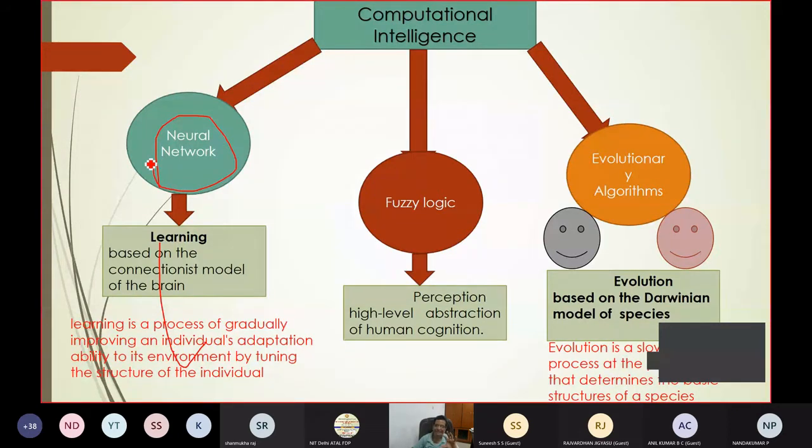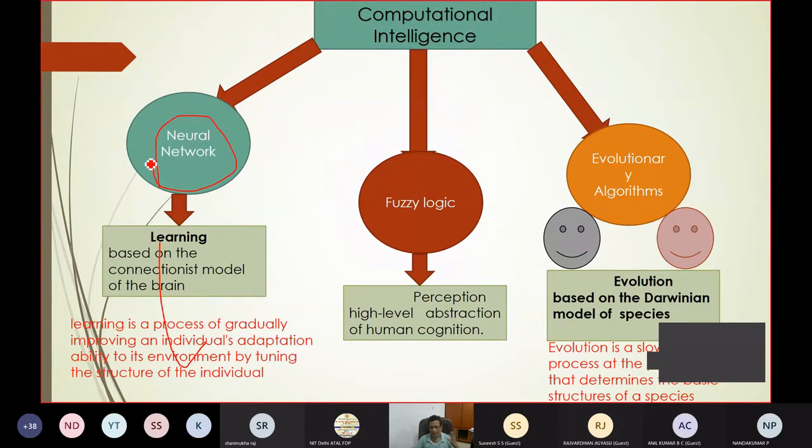All the neurons are interconnected to form a network. So what is the basic job of this network? Ultimately, the basic job of this neural network, which happens in the human brain, is the learning process. The neuron or the network has to learn.